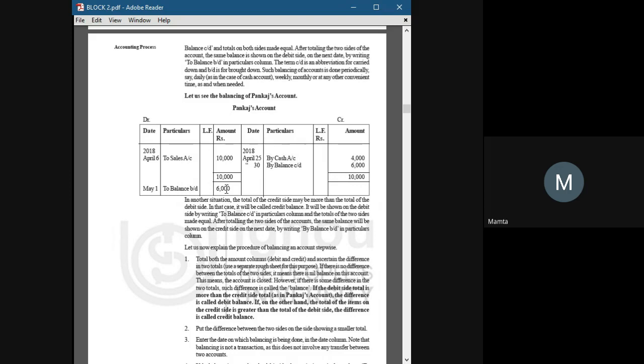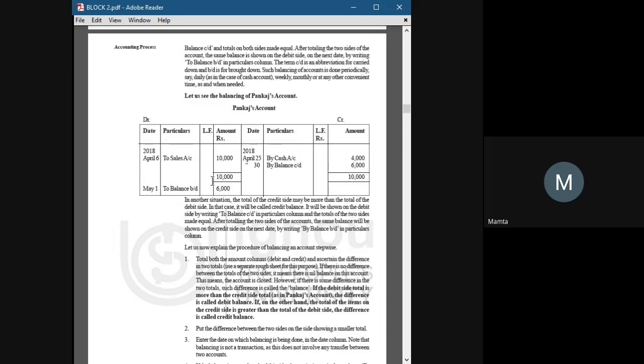Now how will we balance a ledger account? We will look here. First of all, we have to look at which side is greater, the debit side 10,000 or the credit side 4,000. Of course, the debit side is greater because it has 10,000 rupees.